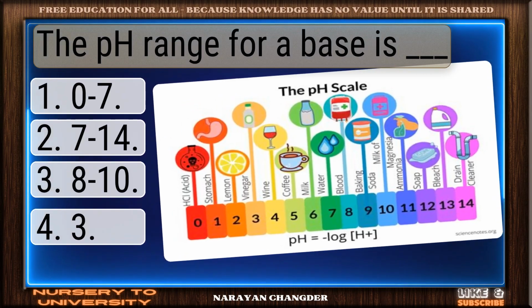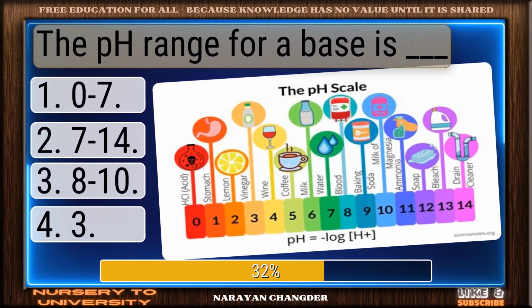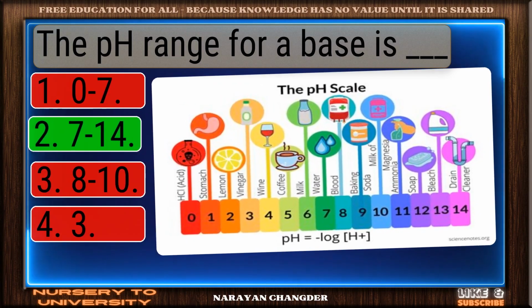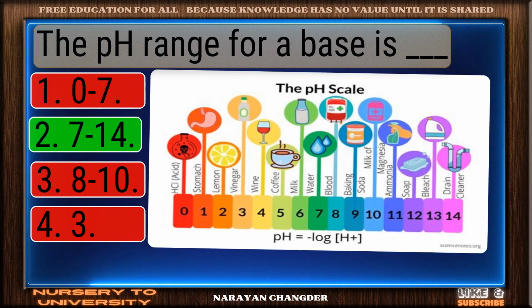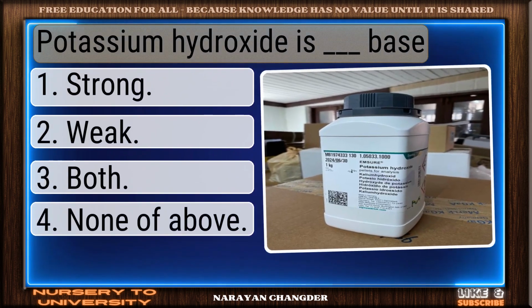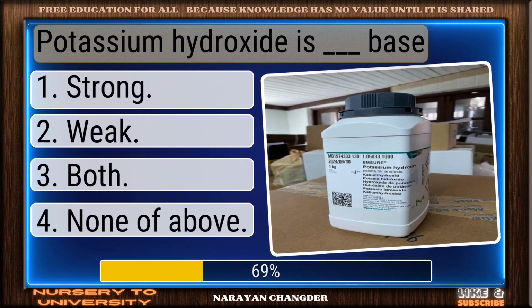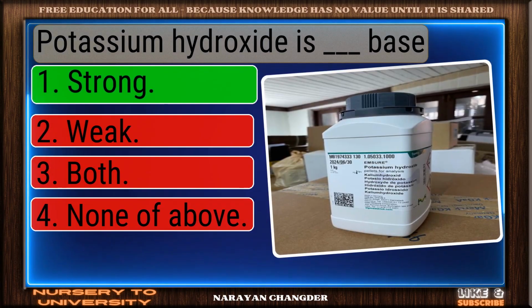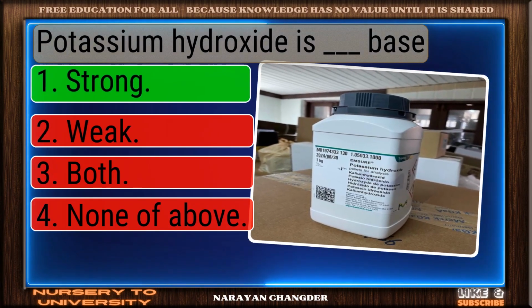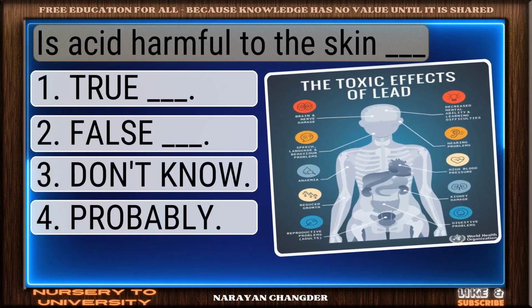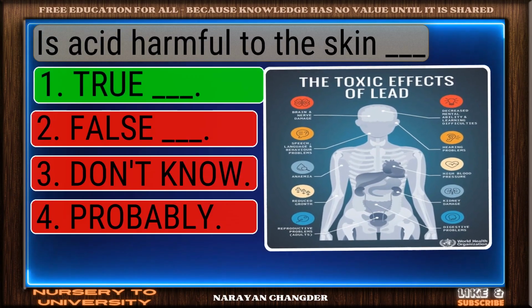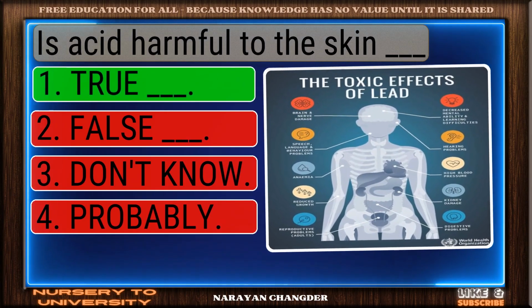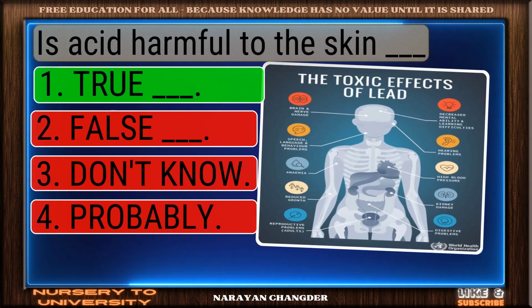The pH range for a base is dash. Well picked. 7-14 is the correct answer. Potassium hydroxide is dash base. Sharp thinking. Strong is the right choice. Is acid harmful to the skin dash? Nicely done. True is a solid answer.